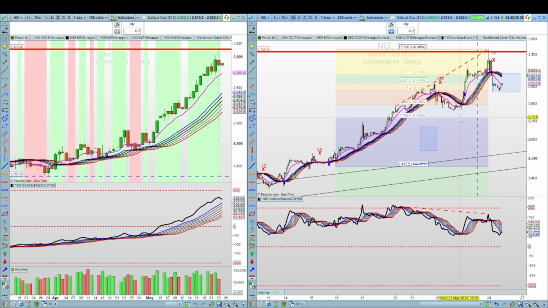This can still drop further, and if it does, we'll keep an eye on it. But at the moment, the CCI is still dropping off on the hourly, but it's making a bit of a move to the upside. But do notice the daily is still bullish, although it's starting to come back a bit. So we'll see how it goes, if it's going to continue further to the upside.